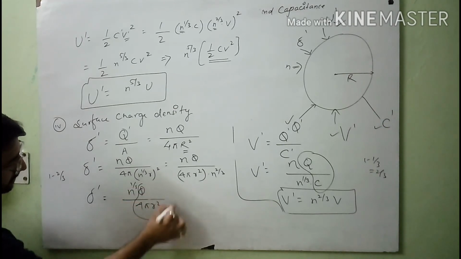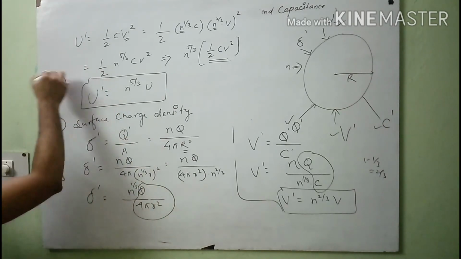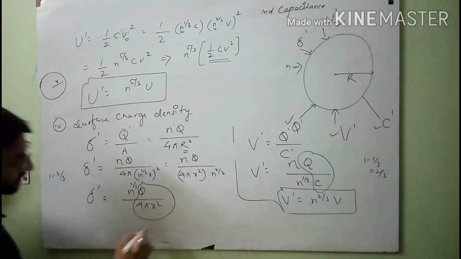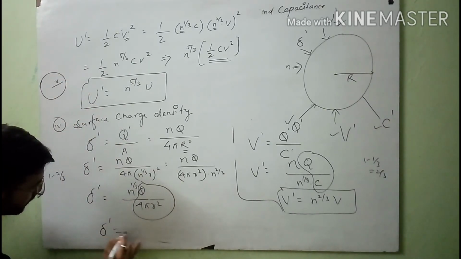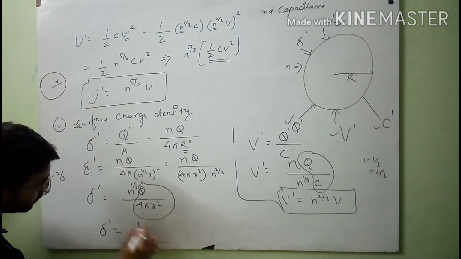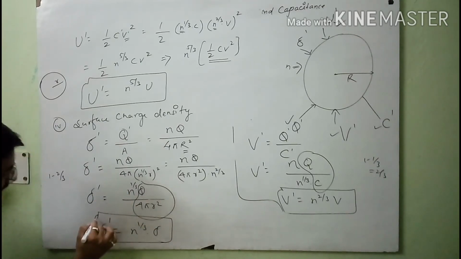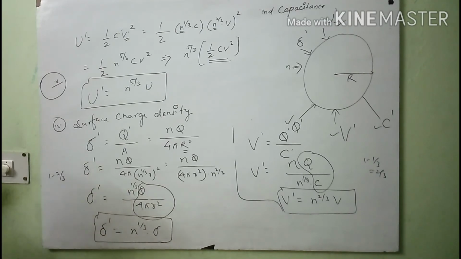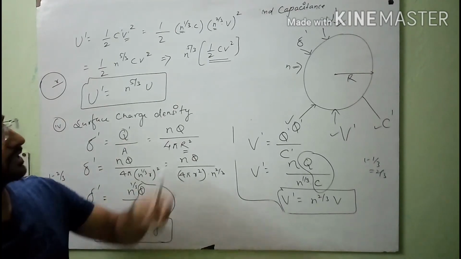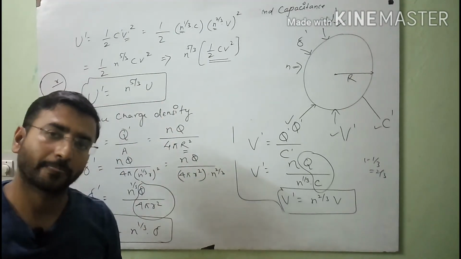You know that this is the surface charge density of the small sphere of radius small r. So finally you can write it is equal to n raised to the power 1 by 3 of sigma. So these five are the relations in case of combination of charged drops.